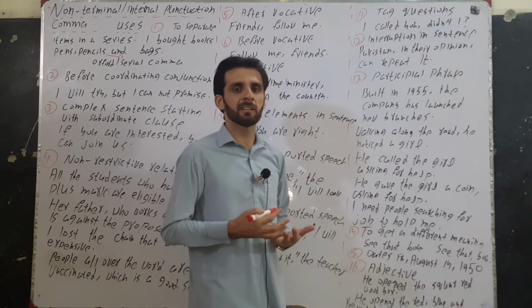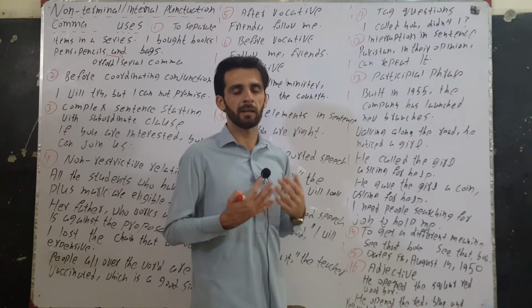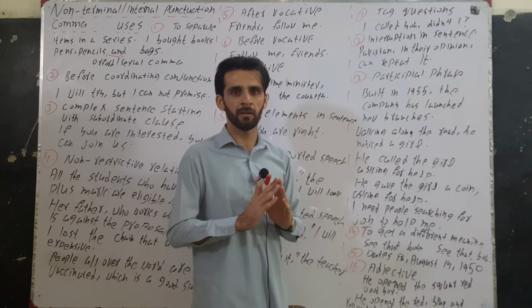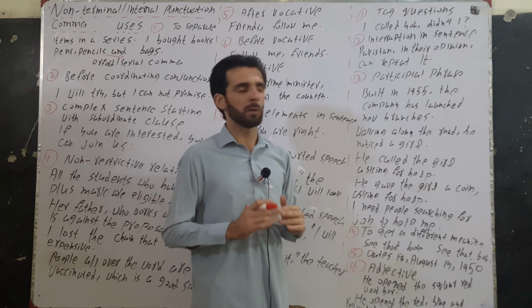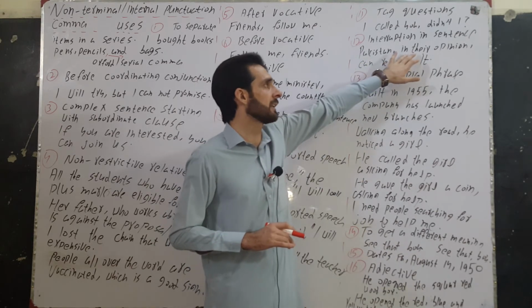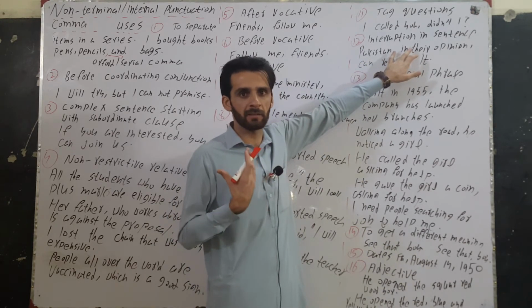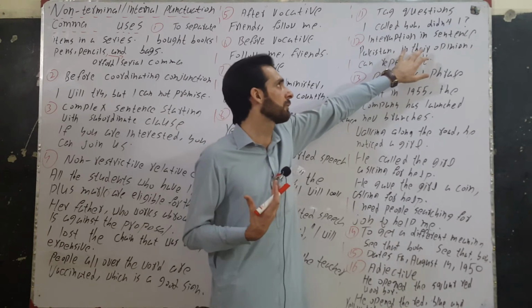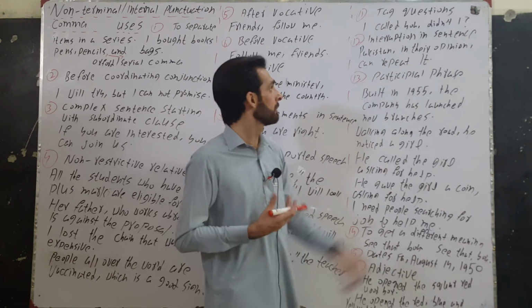Interruption in sentences is the next use. Interruption in sentences is a break in the flow of the sentence. "Pakistan, in their opinion, is..." Here "in their opinion" is a break in speech, an interruption. Therefore, we have enclosed it with commas.